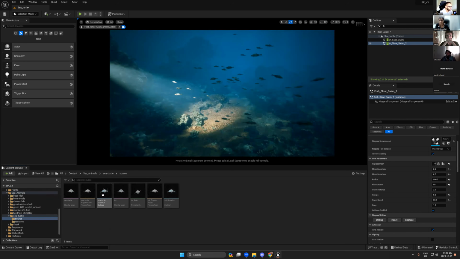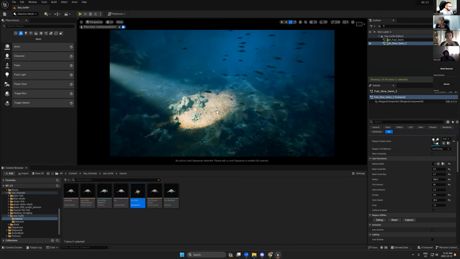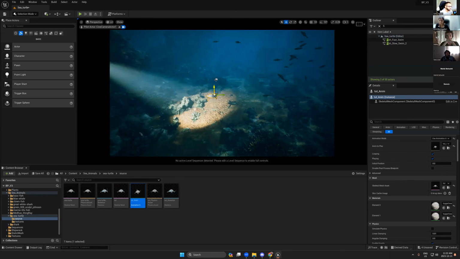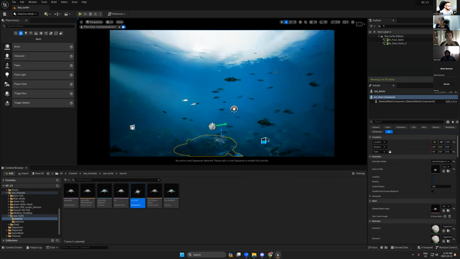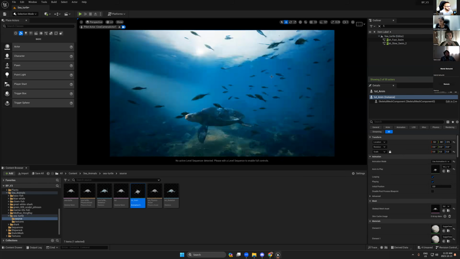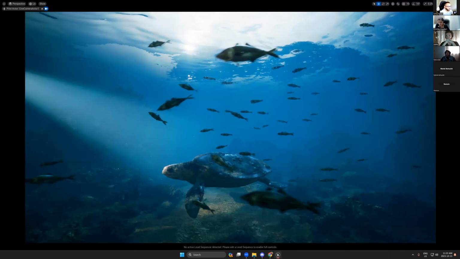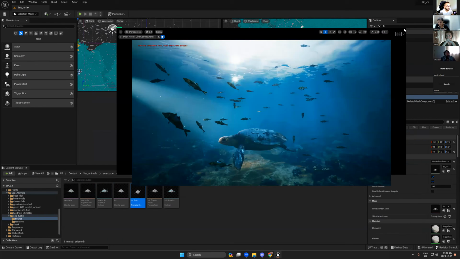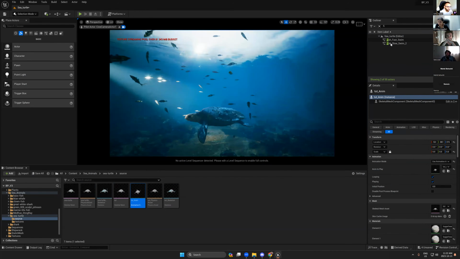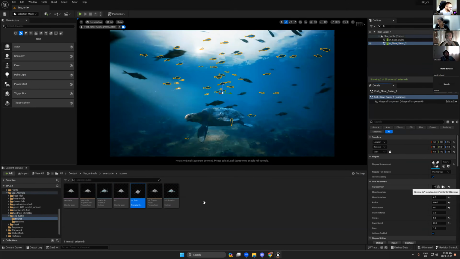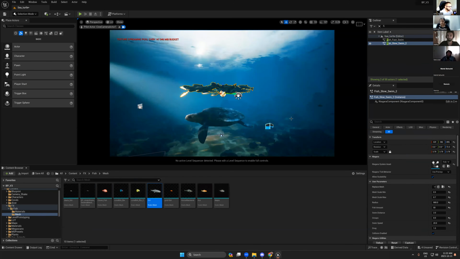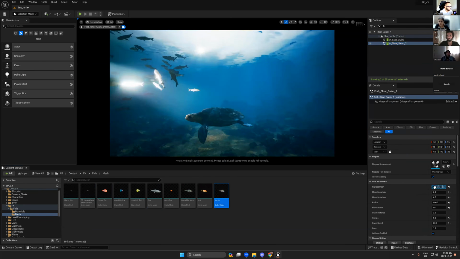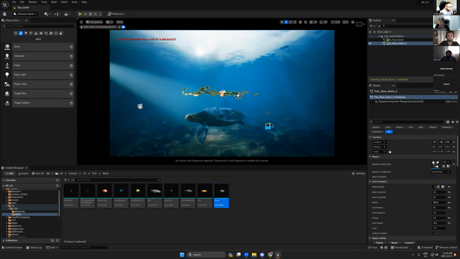Okay, so you can simply, but I don't like this fish, so I may change to this one maybe, or Tilapia.